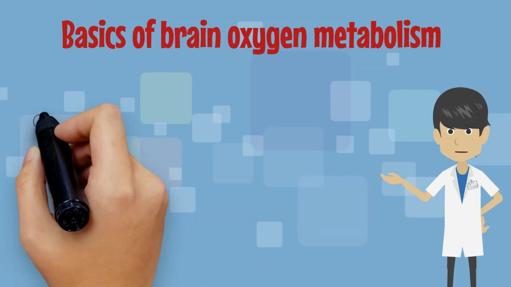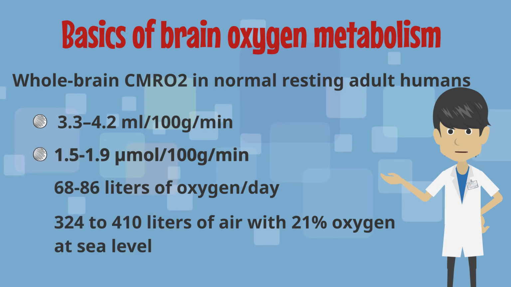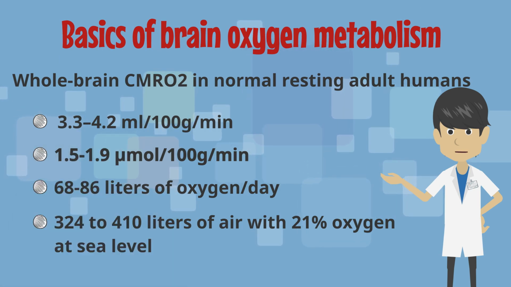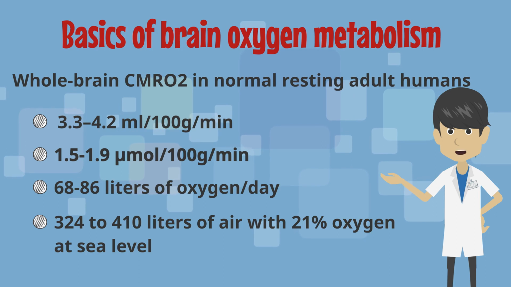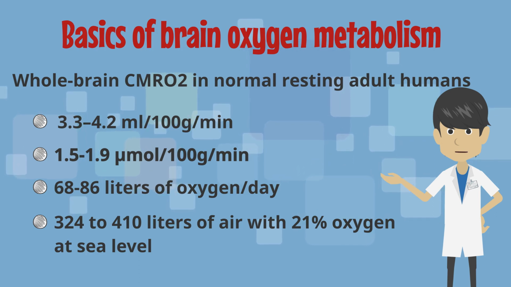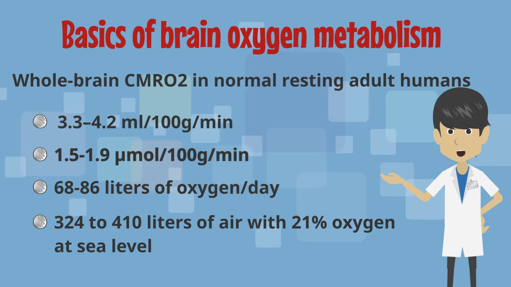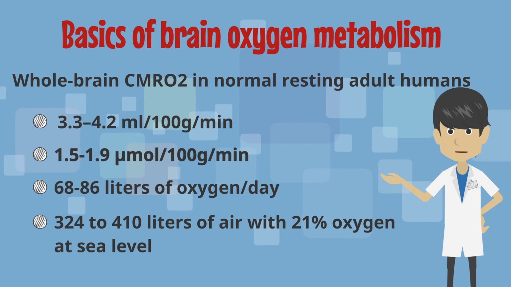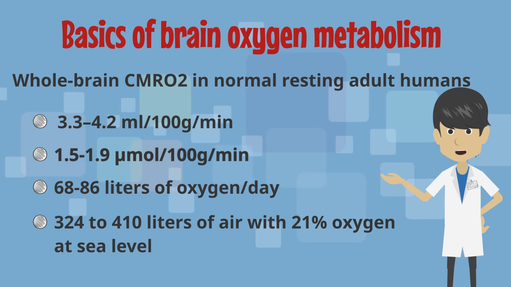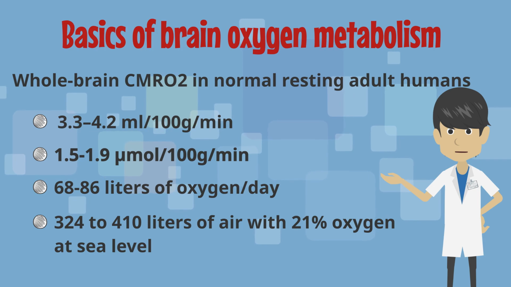On the other hand, the resting total brain oxygen metabolic rate of a healthy adult is 3.3 to 4.2 milliliters per minute per 100 grams of brain tissue. In terms of moles, this is 1.5 to 1.9 micromoles. This means that per day, the brain consumes 68 to 86 liters of oxygen. As for air, if the oxygen concentration is 21%, it consumes 324 to 410 liters.